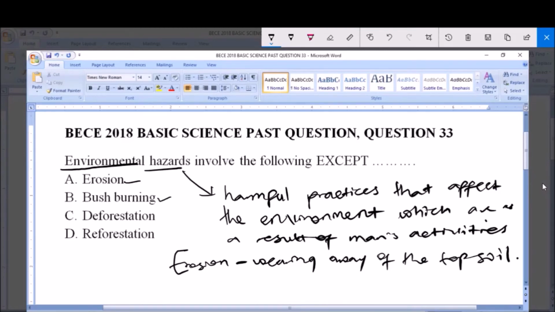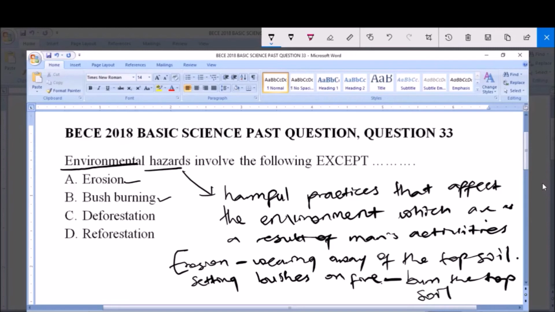Now B says bush burning. Bush burning is also an environmental hazard, and this simply means setting bushes on fire. How is this harmful to the environment? When we set bushes on fire, in the process of burning these bushes, we burn the topsoil, and therefore the nutrients in this topsoil are depleted. Once this nutrient is depleted, it affects the production of plants. So bush burning is an environmental hazard.